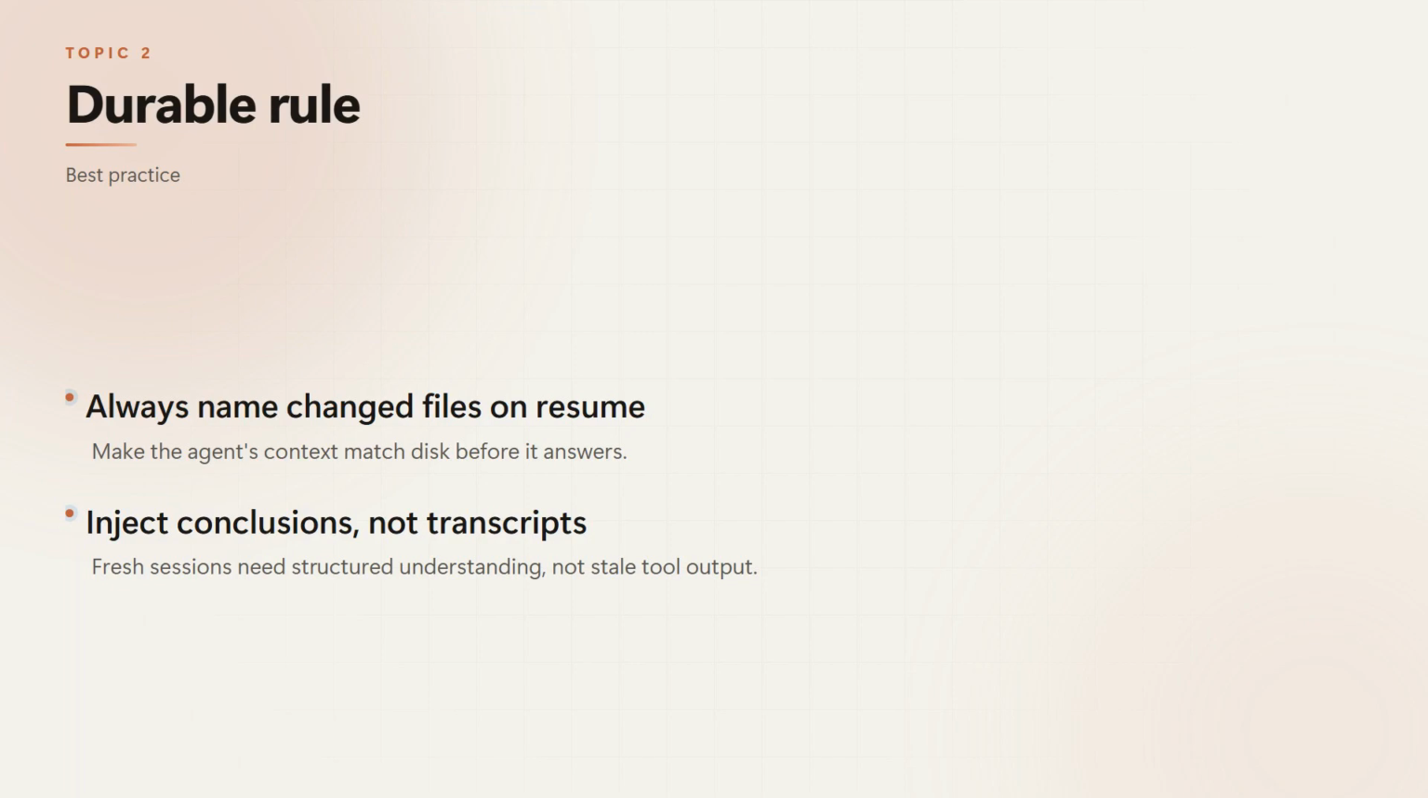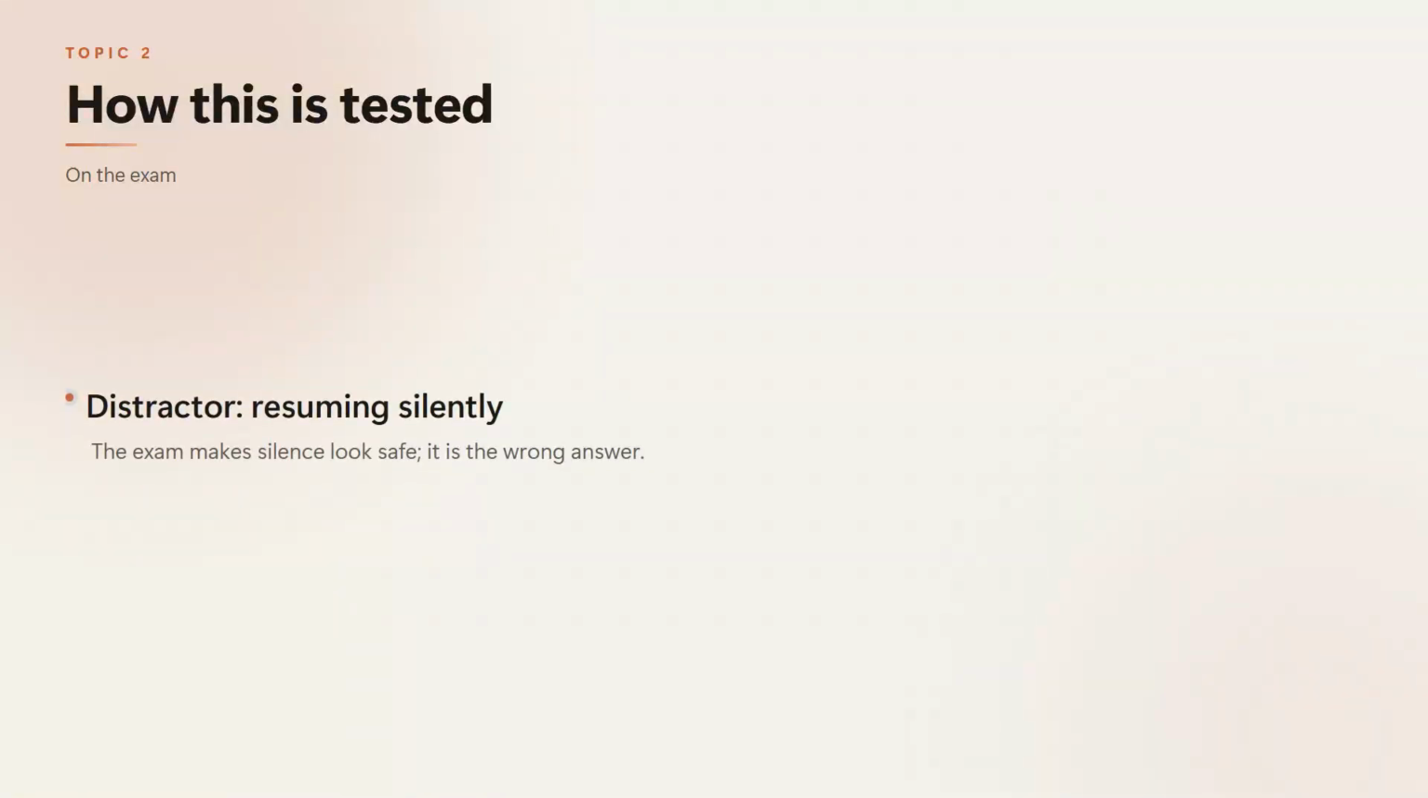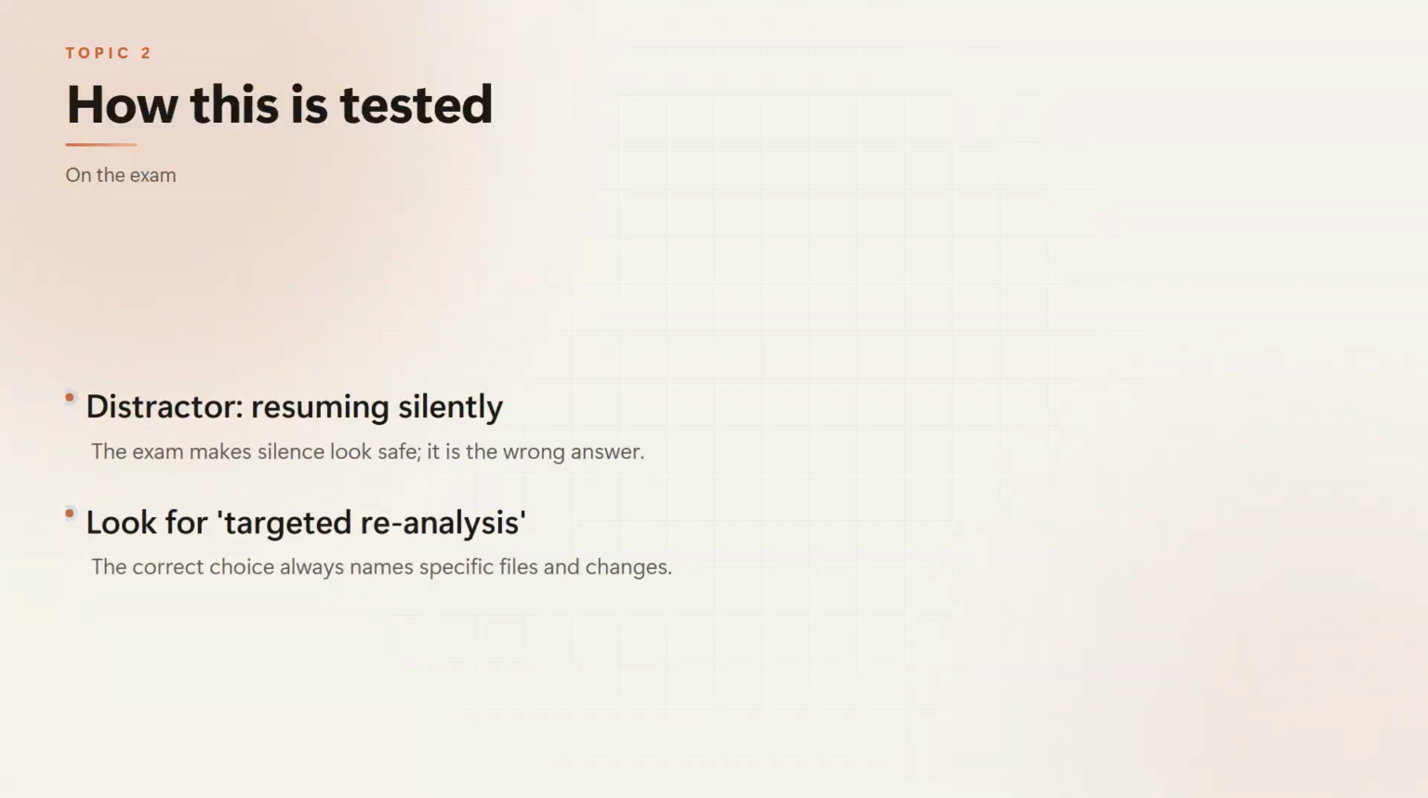This rule holds whether you are in an exam or building a production system next year. In the exam, this is tested with scenarios where files changed between sessions. The distractor that catches people is resuming silently. The exam makes it look safe, but it is the wrong answer. The correct choice always involves naming specific files and asking for targeted reanalysis. This is testcraft. Recognize the pattern, and you will spot the right answer quickly.